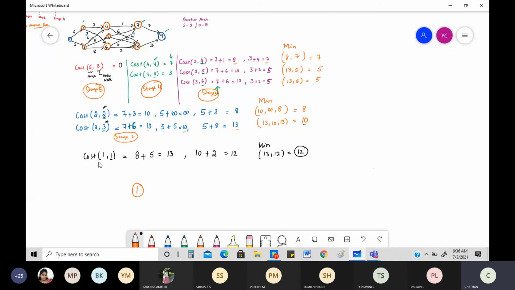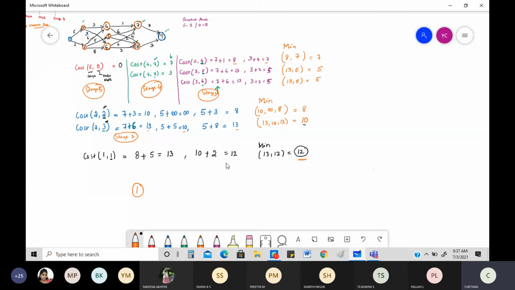From 1, what is my minimum value? The minimum value was with regard to 12. What was that 12 represented by? You can see very clearly. The 12 is represented here. What is that? 10 plus 2. That 12 was represented right here. And how do you figure out where you got that 12? You can see that 12 came from 10.